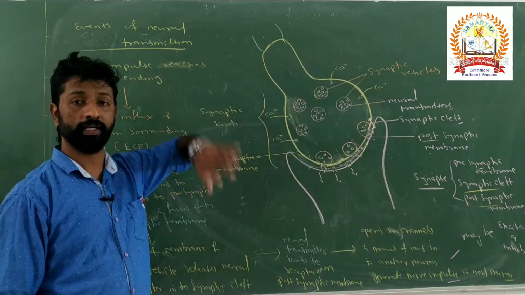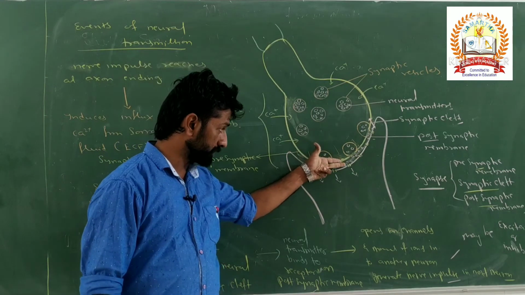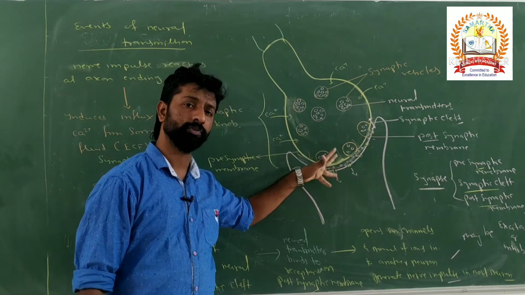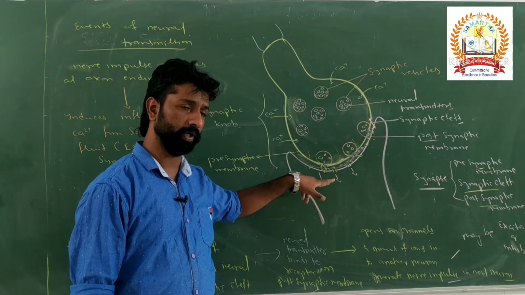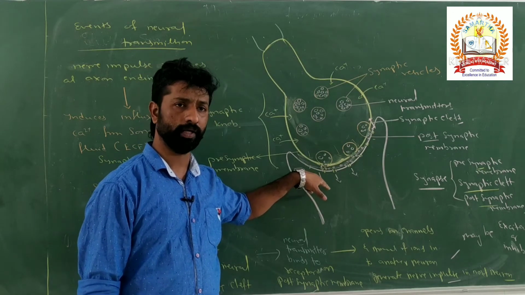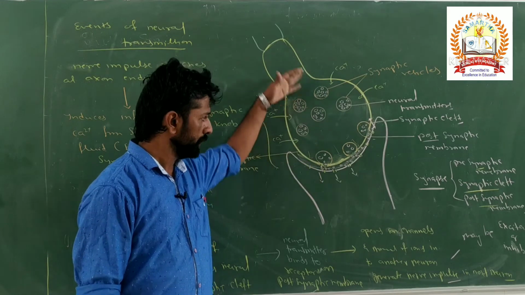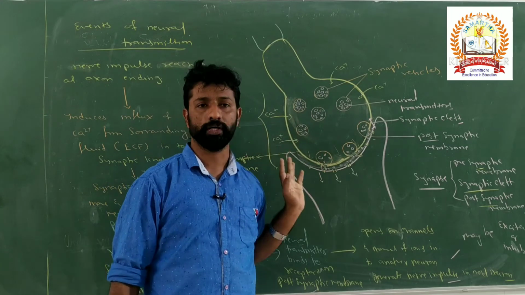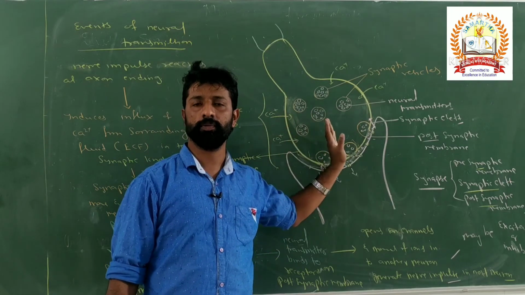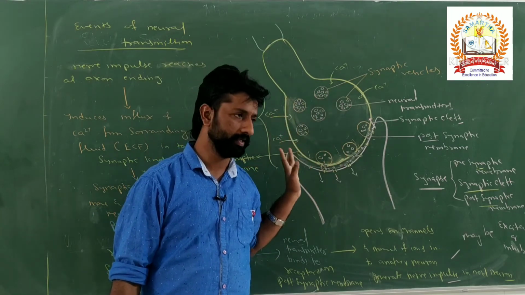But in the case of an electrical impulse, this close proximity between one neuron and another will be absent. If present, the gap is only 0.2 nanometer or negligible, so that a direct transmission of the impulses takes place without involving any neurotransmitters. Neurotransmitters will be present only in the case of a chemical synapse.